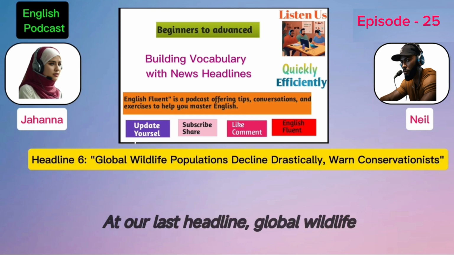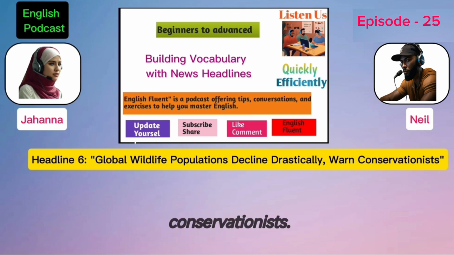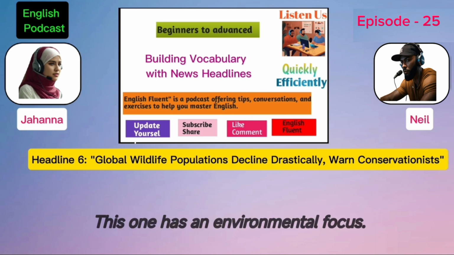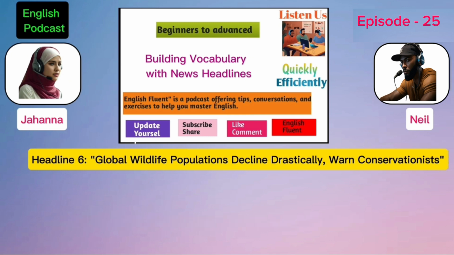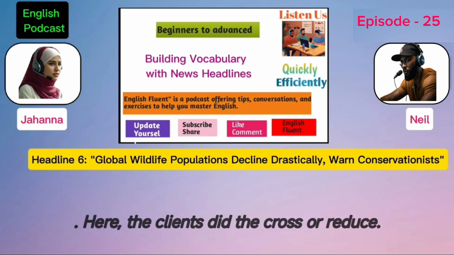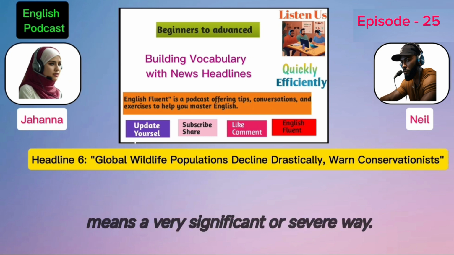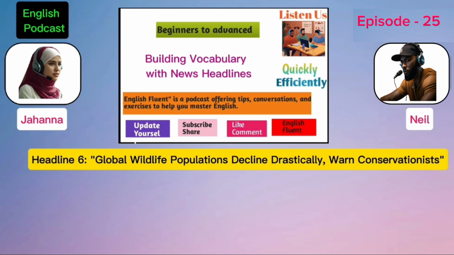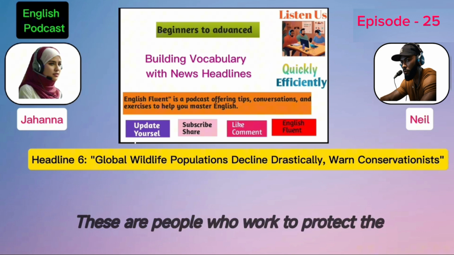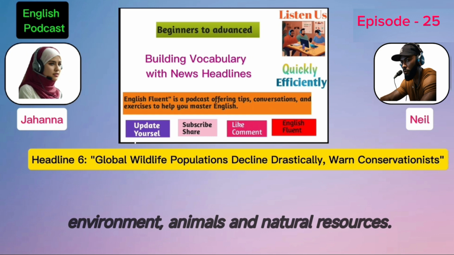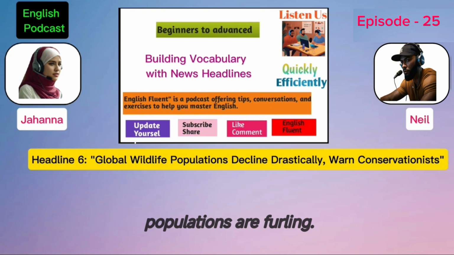And our last headline, global wildlife populations decline drastically, warn conservationists. This one has an environmental focus. Let's break it down. First, the word decline. Here, decline means to decrease or reduce. And it's paired with the word drastically, which means in a very significant or severe way. Next, we have conservationists. These are people who work to protect the environment, animals and natural resources. So, they're warning us that wildlife populations are falling.